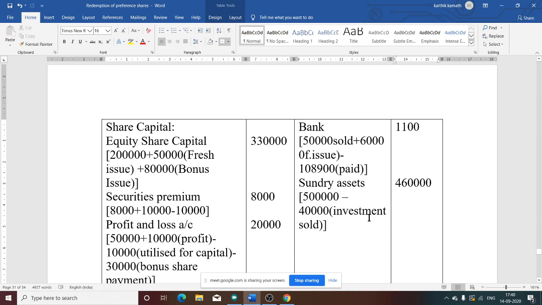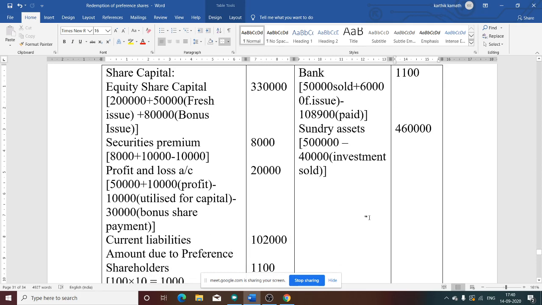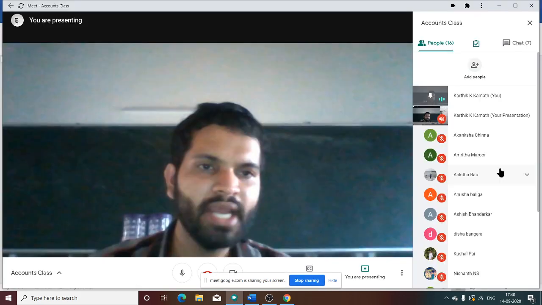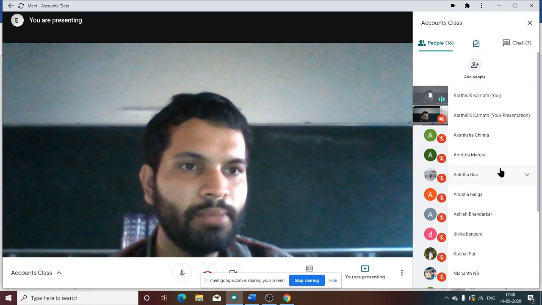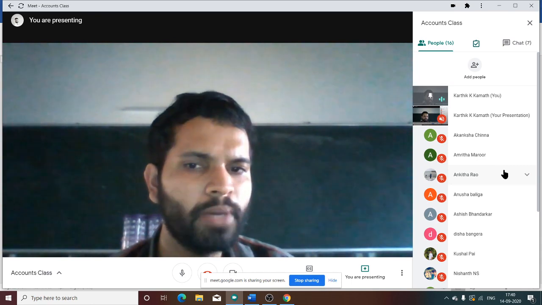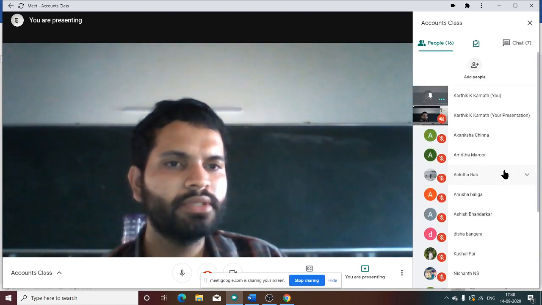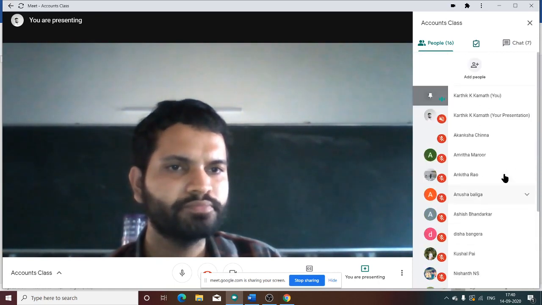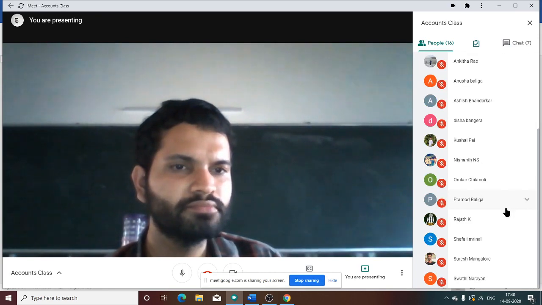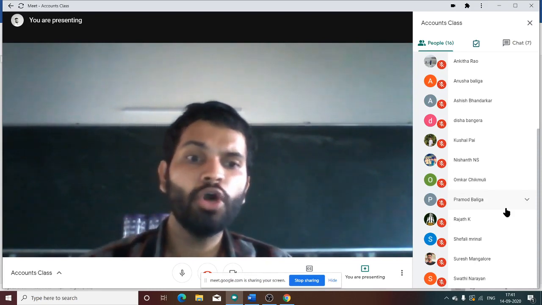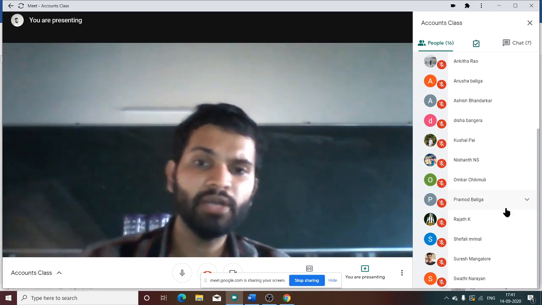Then sundry asset. If you see the question, what is sundry asset? Sundry asset is 5 lakh. What do you mean by sundry? Sundry asset means, can you tell the meaning of sundry asset? Very simple, very basic. Anyone can answer. What is sundry asset? Sundry asset means total of all assets. So the total includes all the assets.